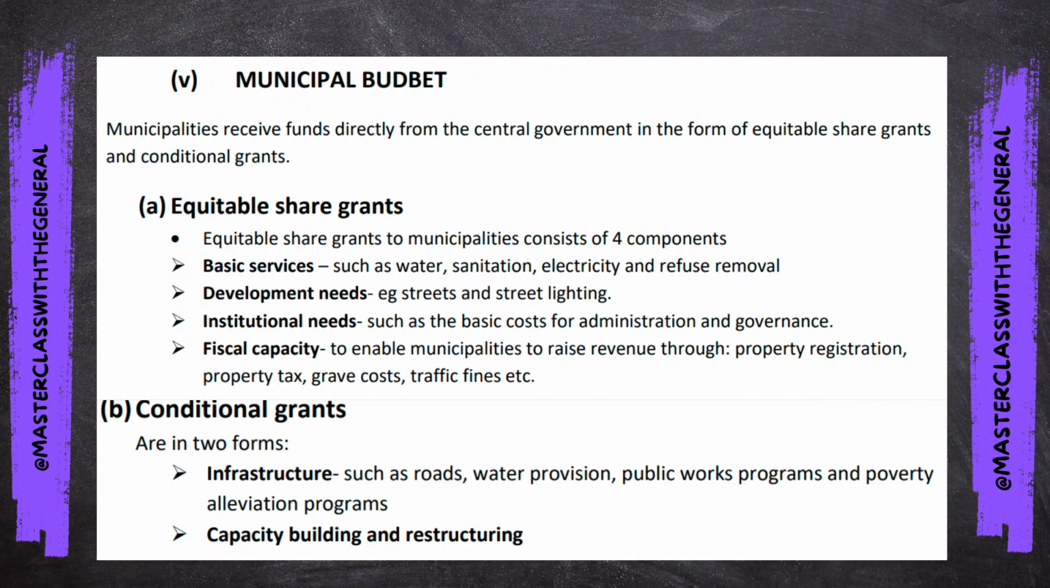Then the second one is conditional grants. Conditional grants are in 2 forms. The first one is infrastructure, such as roads, water provision, public works programs, and poverty alleviation programs, and also capacity building and restructuring. So under conditional grants, just like we said in provinces, conditional grants are not given to everybody. They are given to municipalities that are contributing to issues of infrastructure, capacity building, and so on, to encourage them and to equip them to do the work that they are doing.